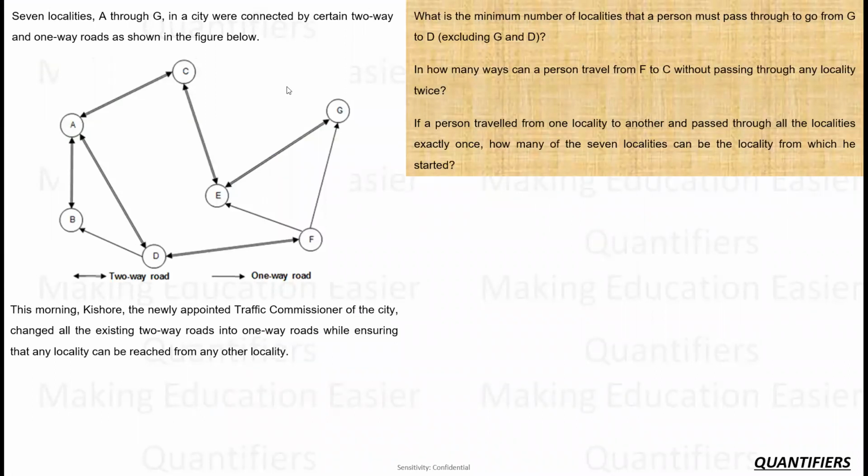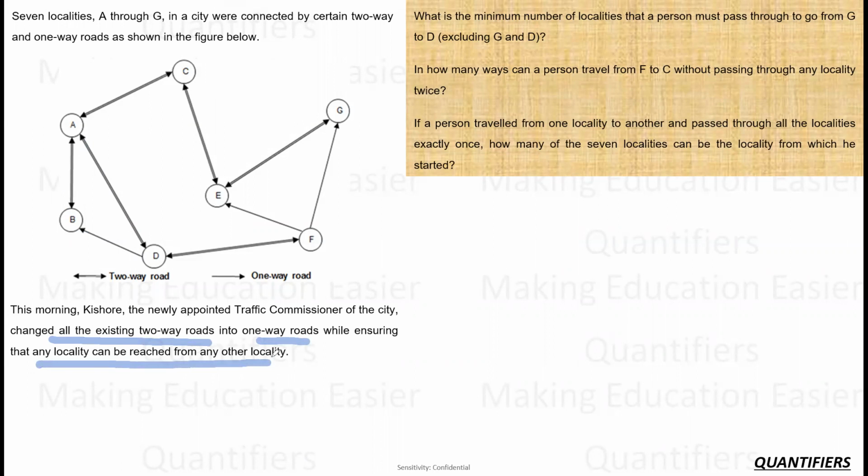Okay. So it says seven localities A through G in a city were connected by certain two-way and one-way roads as shown below. So some roads are two-way, some roads are one-way, right? This morning, Kishore, the newly appointed traffic commissioner of the city, changed all the existing two-way roads into one-way roads while ensuring that any locality can be reached from any other locality.